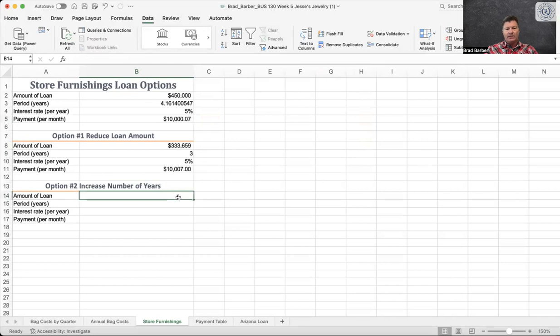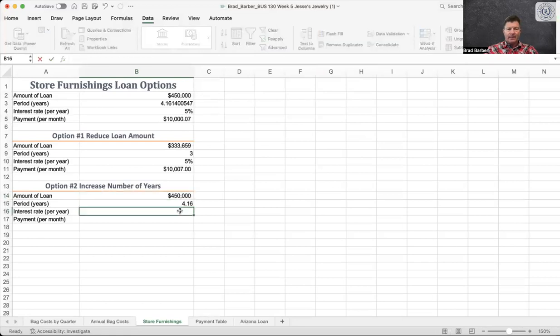Okay, so you're going to change the loan amount here. 450,000 stays the same. Period of years now is going to be 4.16. Interest rate stays the same. And the payment is at 10,007. Type that in right. 3.07. Boom. Okay.